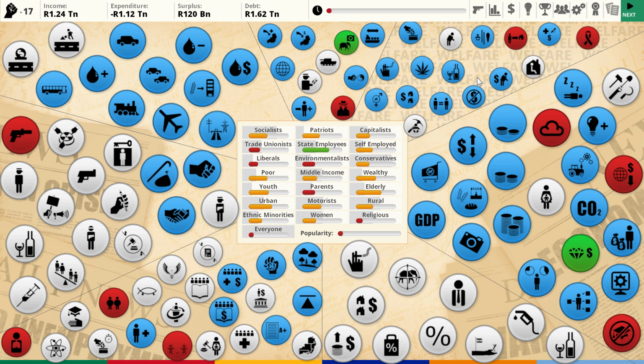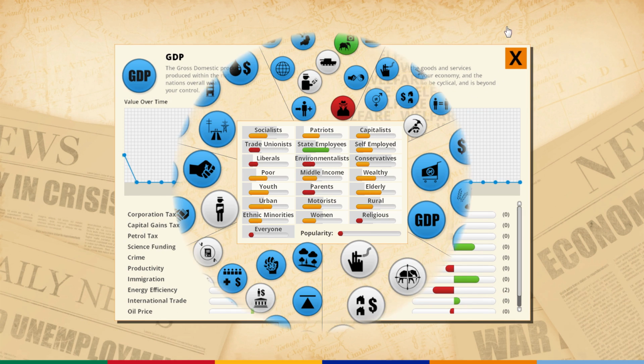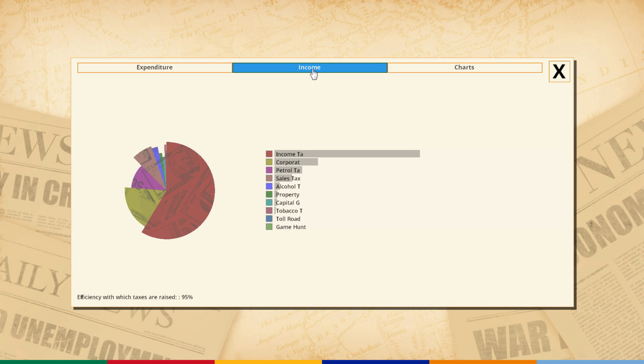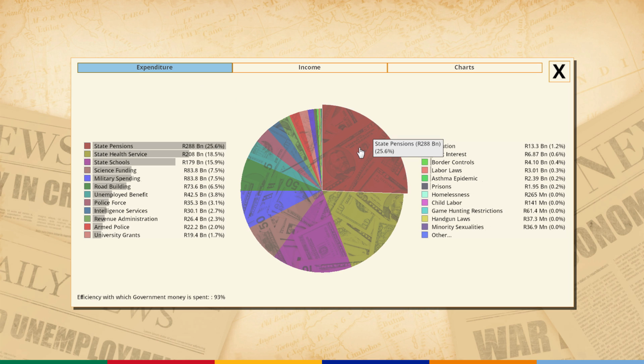I think we're actually just going to go to the next turn because, well, what's our GDP at the moment? Let me just look at the numbers really quick before I hit next turn. I want to check on expenditures. Let's see, what are we spending most on? State pension. Okay, I get the reason for that.